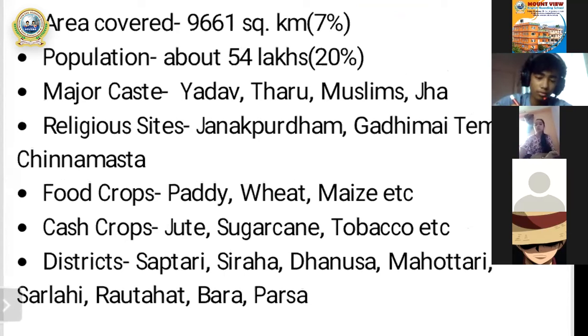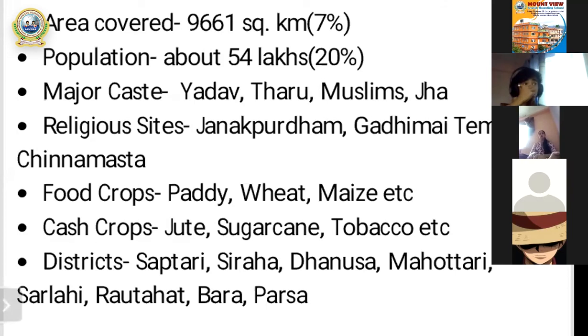All right. And after then, my dear students, you can see the next point here: food crops. Like in province number one, we just discussed some of the major food crops, some of the major food grains of province number one. And once again, in province number two, there are some food grains, that's the food crops.